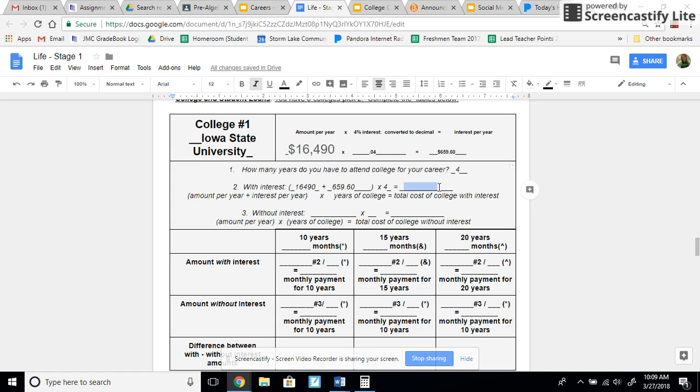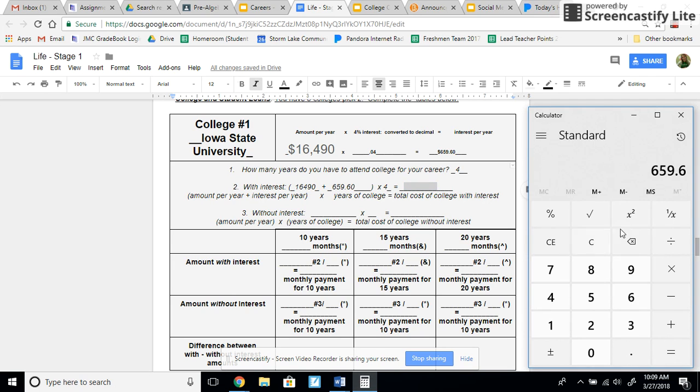Total cost of college. Go ahead and do that. Don't forget about PEMDAS. So PEMDAS tells us that we have to add first, then multiply. So I'm going to take 16490. I'm going to take that amount right here. I'm going to add it to 659.60, and I'm going to get 17,149. Now I'm going to times it by that 4 years, by how many years of college I went to. That is my amount.